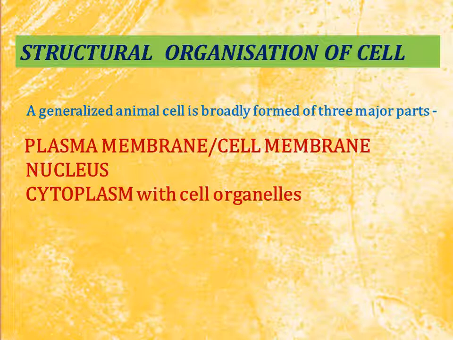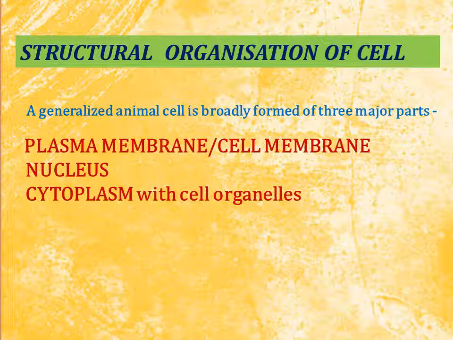Structural organization of the cell. If we talk about the general structure of the cell, it is nearly the same in plants and animals. There are some differences, but those differences are just regarding the cell wall; the general structure of the cell is the same. The general structure of the animal cell is divided into three major parts.